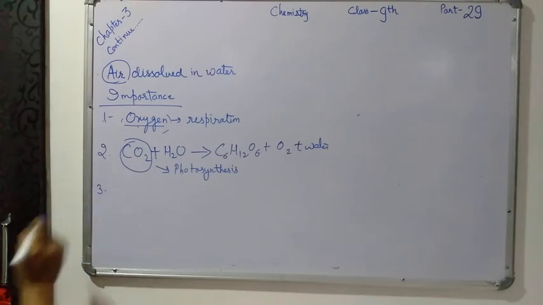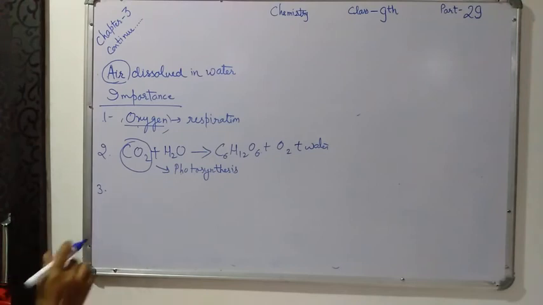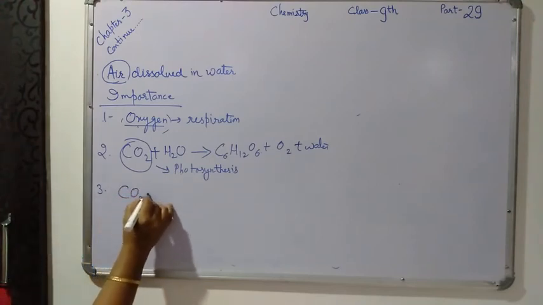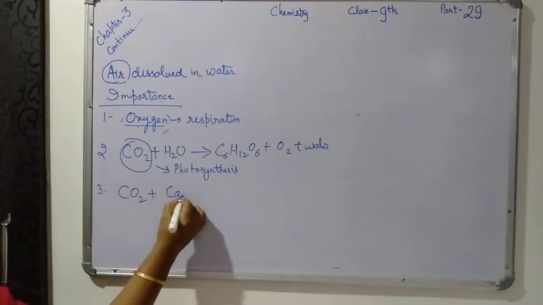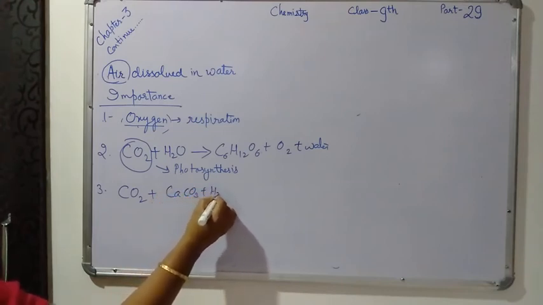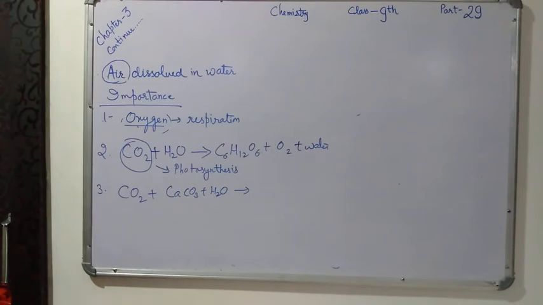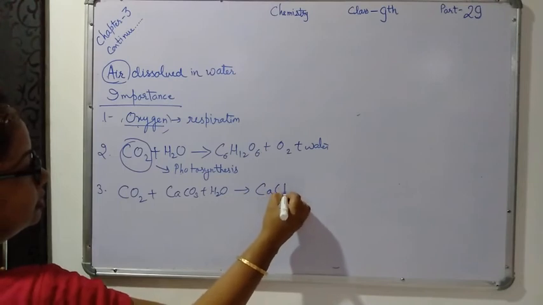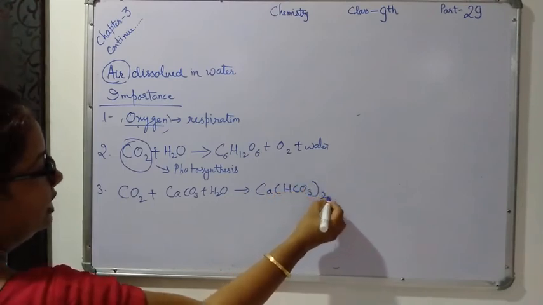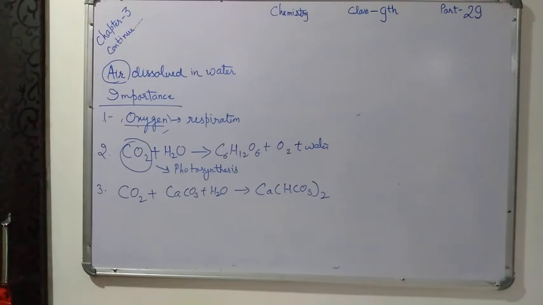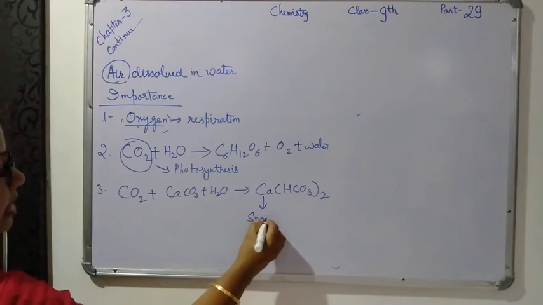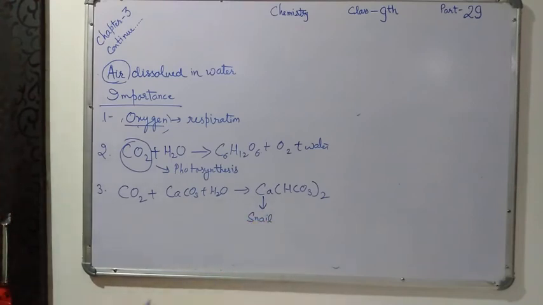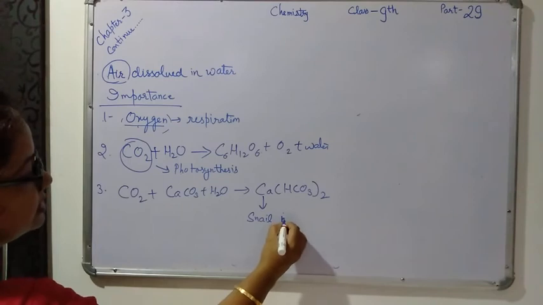Now the third one: carbon dioxide dissolved in the water reacts with limestone, CaCO3, and forms calcium bicarbonate. This is the formula of calcium bicarbonate, and it is used by snails and many other aquatic animals for building their shells.